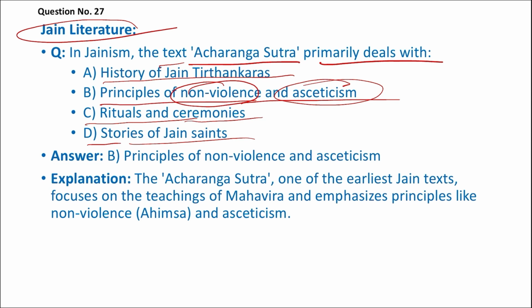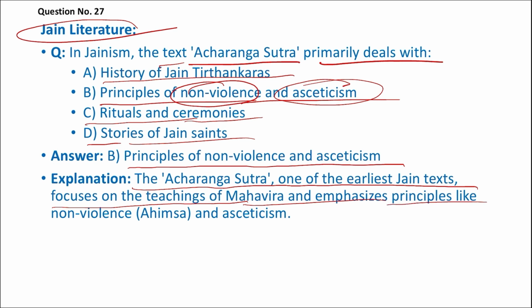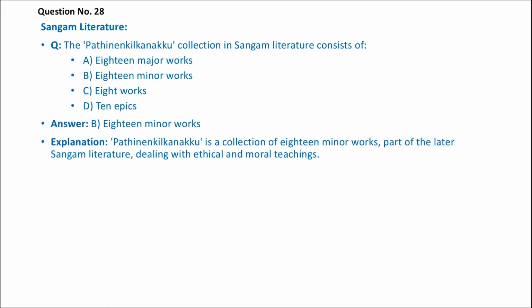So Acharanga Sutra, one of the earliest Jain texts, focuses on the teaching of Mahavira, emphasizing principles like non-violence or ahimsa and asceticism. So the right answer is B.